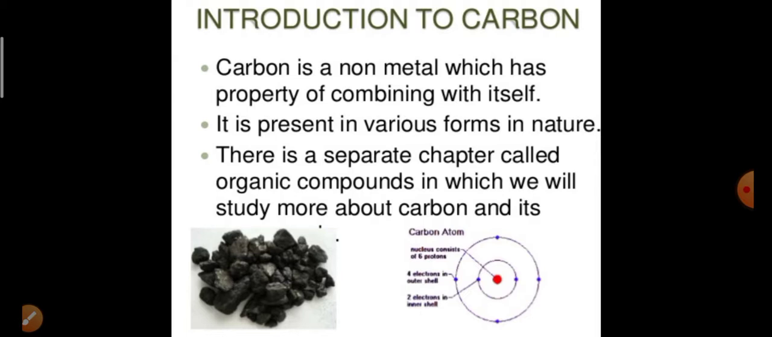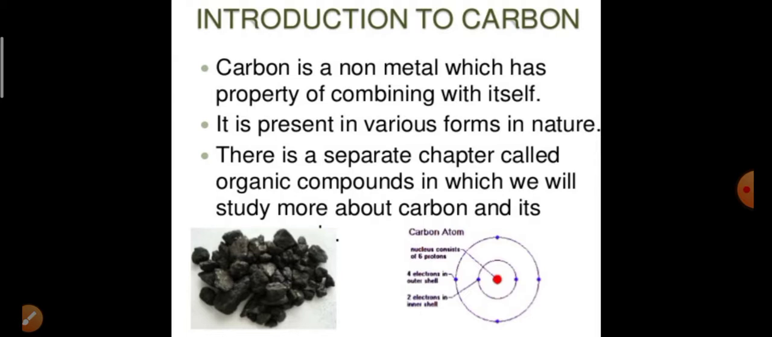Because we already saw that nitrogen also forms covalent bonds, and oxygen also forms them. But then why is it said that carbon alone can produce more than 3 million compounds? The answer is that carbon is a non-metal which has the property of combining with itself. Actually, four properties make carbon more versatile, which we are going to discuss.